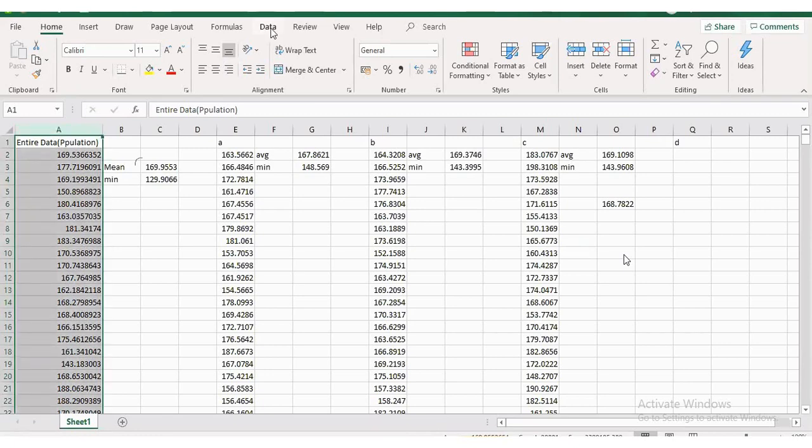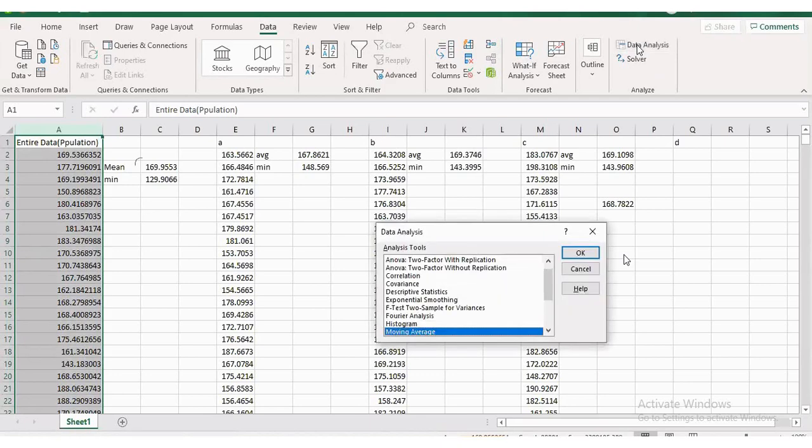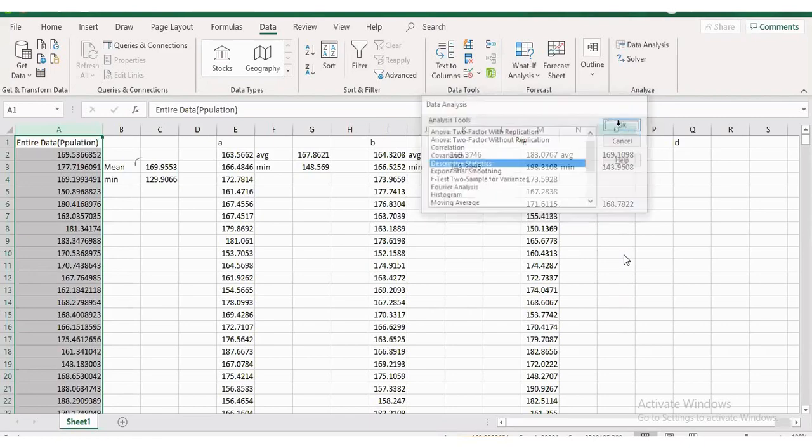Data. I'm just clicking on the data. If you click on the data, I think I explained how to install this, right? Data analysis. Click on this Data Analysis. It opens this dialog box. There is something called descriptive statistics. Click on OK.